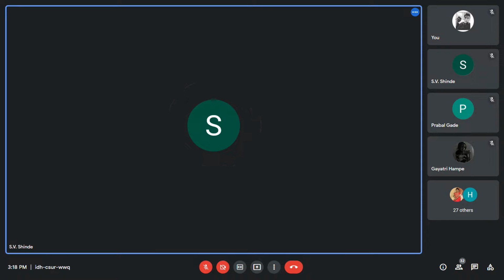Okay, so here is the code for doubly linked list.